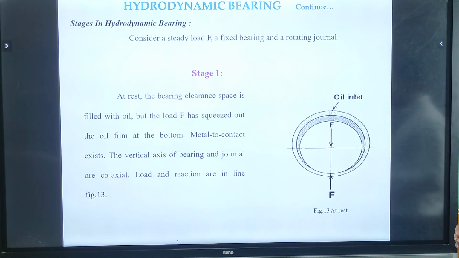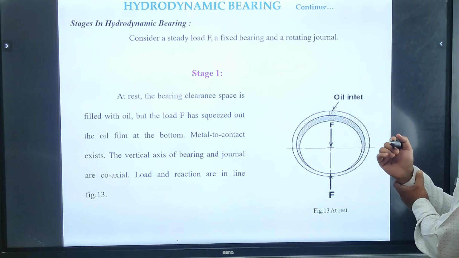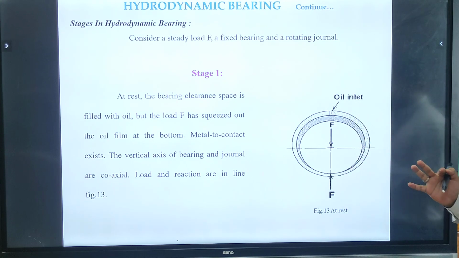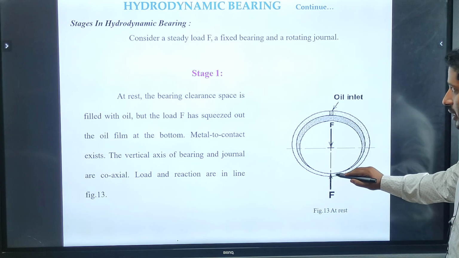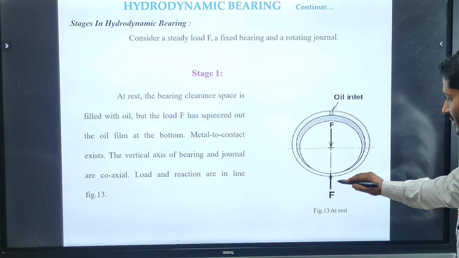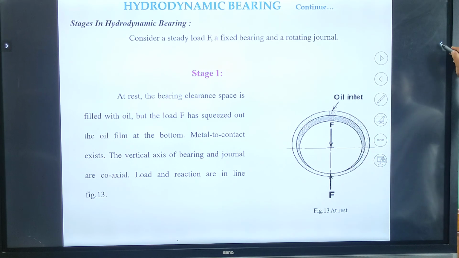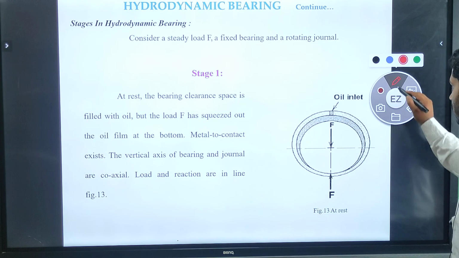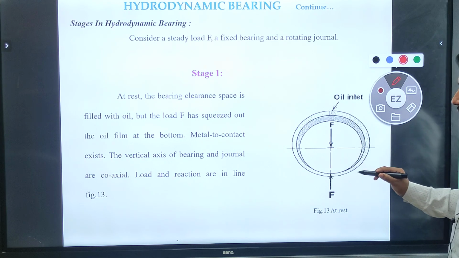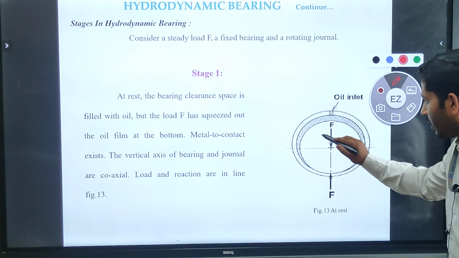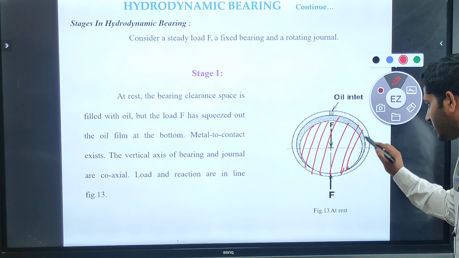In the first stage and second stage, there are two types of stress in the hydrodynamic bearings. The first stage we are going to discuss. Let us consider a steady load or force F acting on the journal. This portion we can call the journal.